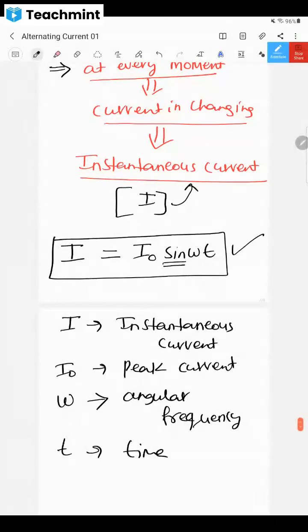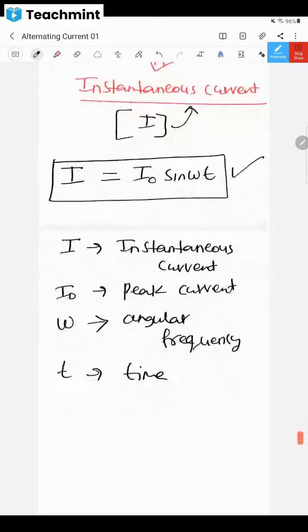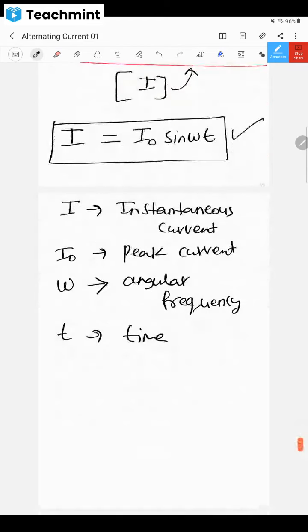Is it understood or not? If this is understood, then I can move forward. Otherwise, we have to roam here only. Is it clear, dear children? I is equal to I naught sine omega t. Okay.